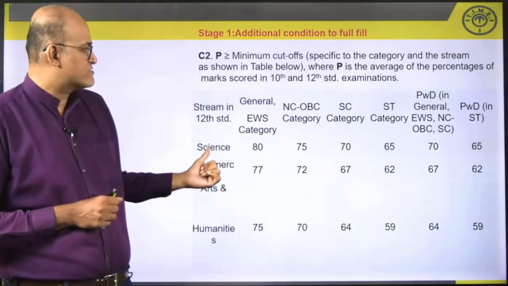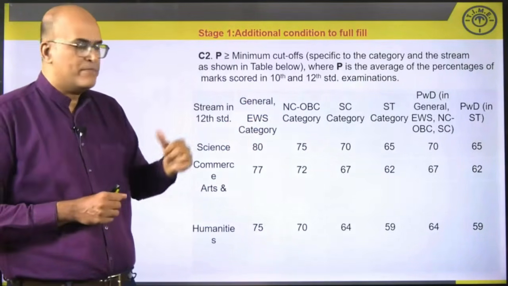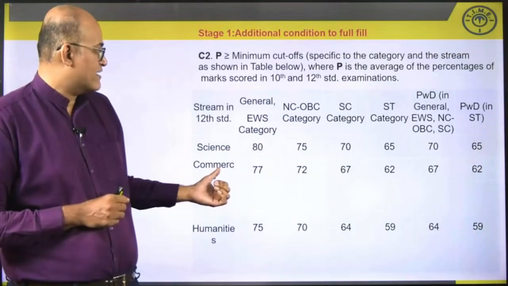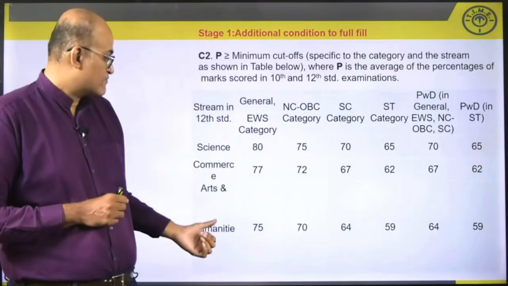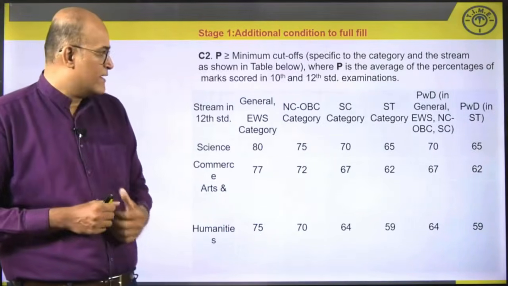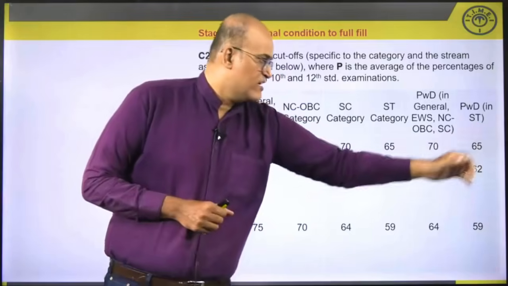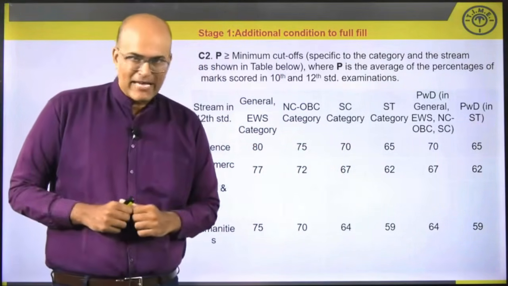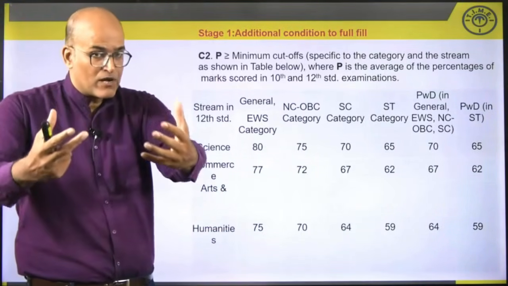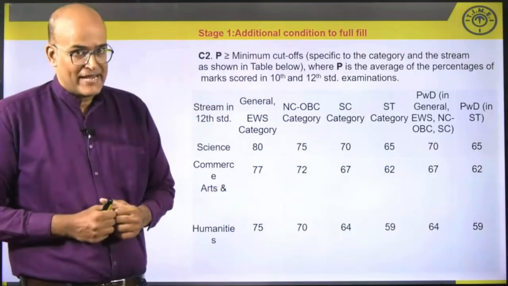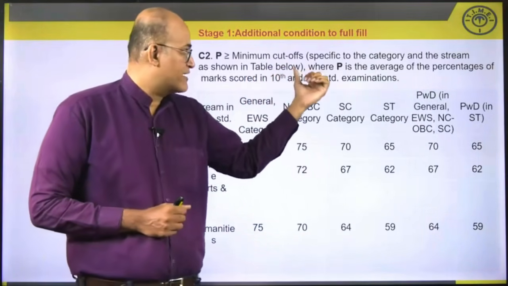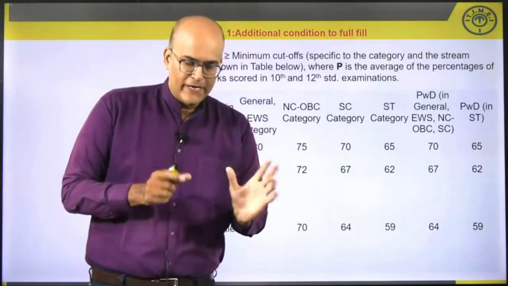For example, in the science stream, if you belong to general or EWS, 80% would be the minimum required percentage of marks, whereas for commerce general category or EWS, 77%. For humanities, general category or EWS, 75% would be the minimum required. Like this, for each of these reservation categories, a separate benchmark has been kept. If you want, you can pause this video, have a look at it, and compare it with your performance. But remember, this is not 12th alone. This is the average percentage of marks scored in the 10th and 12th examinations together.